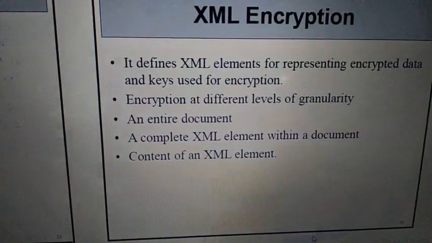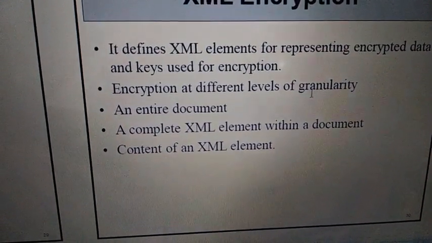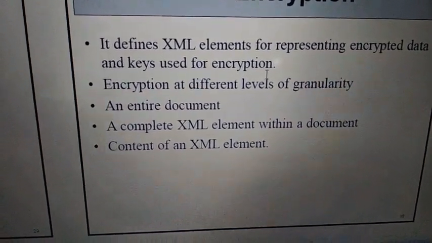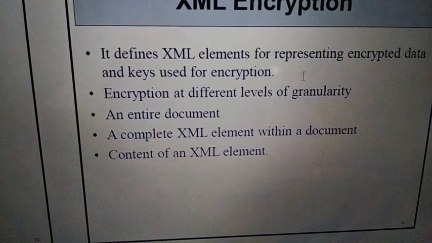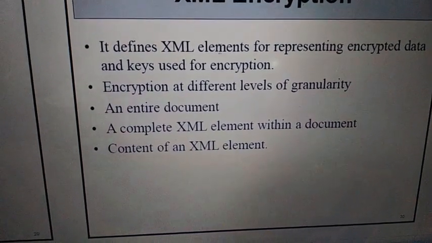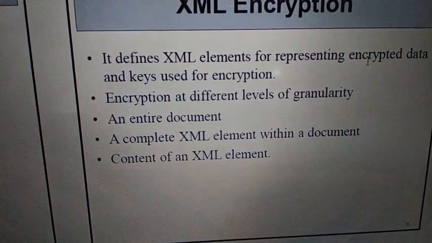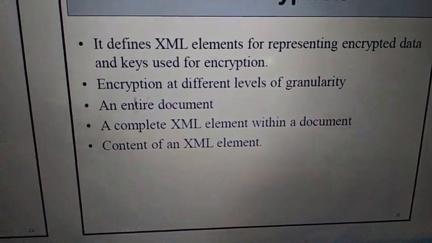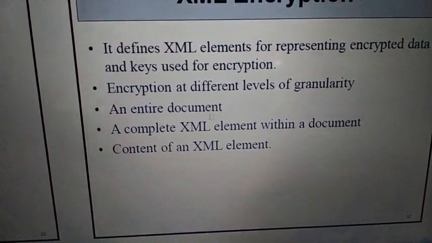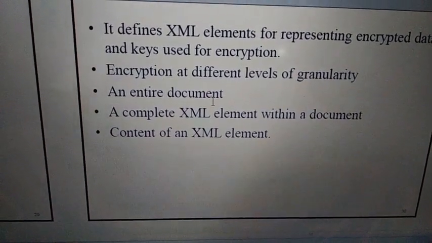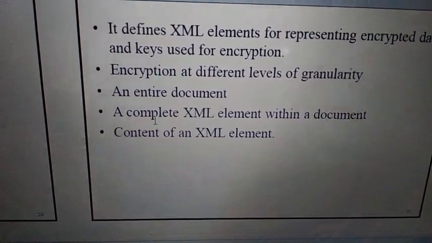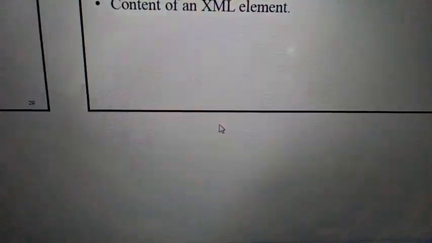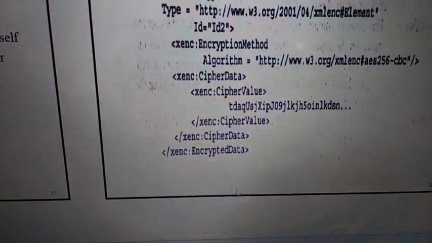Followed by XML encryption. As I already told, it defines some elements for representing encrypted data and keys used for encryption, right? So we need some tags, or we call them elements, in XML. So we are representing encrypted data and keys for encryption. Encryption can be at different levels of granularity. So it may be used for an entire document or some parts of the document, so the complete XML element within one document, right? Or it can be the content of an element.